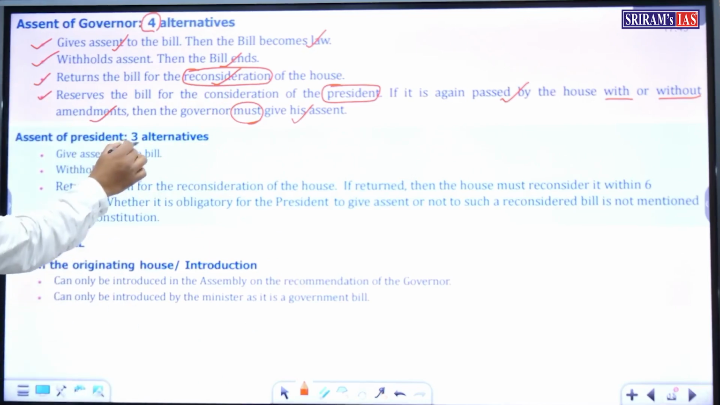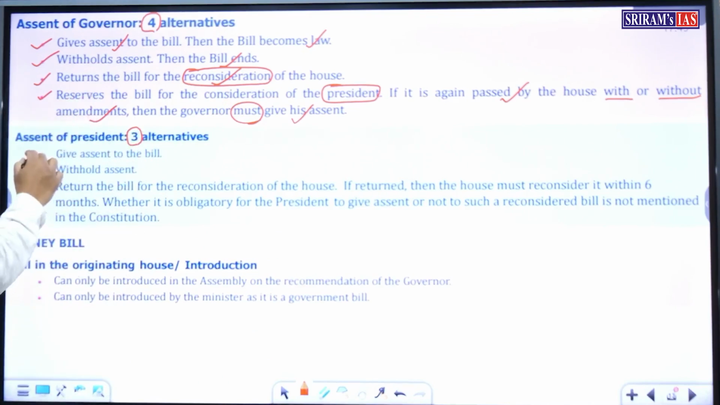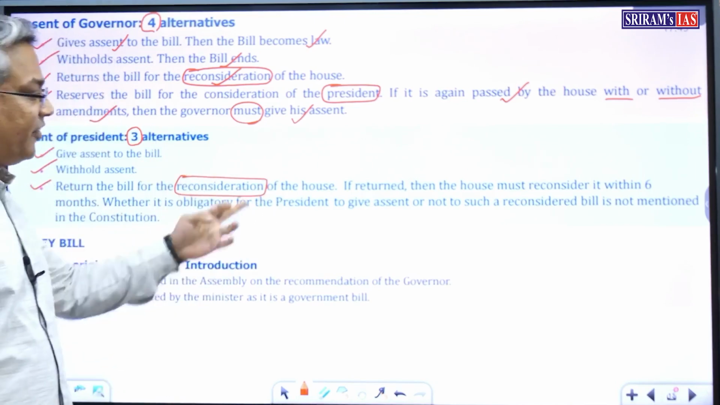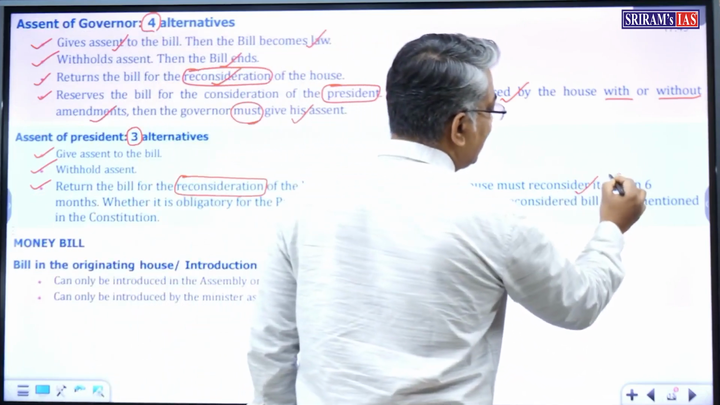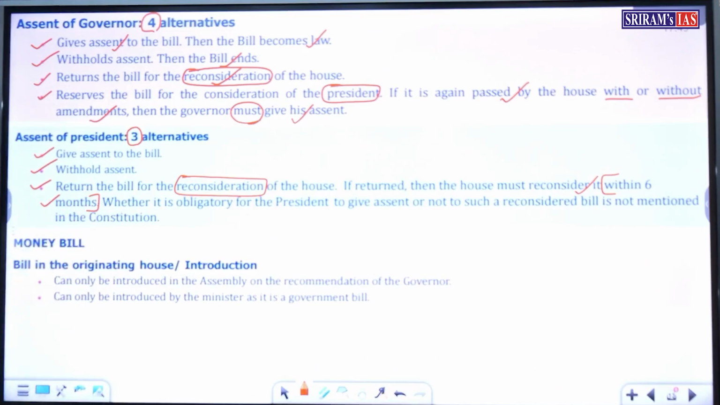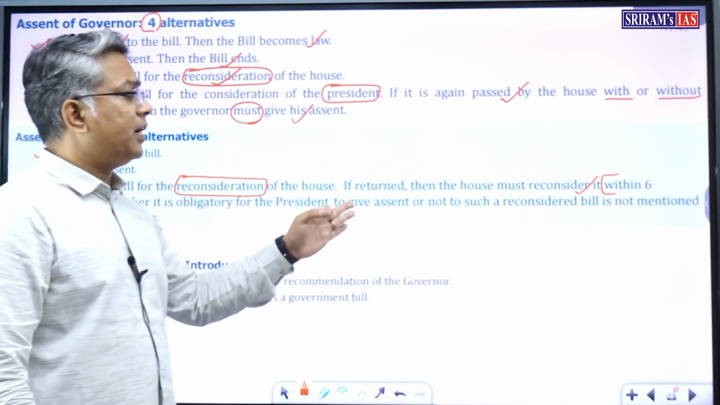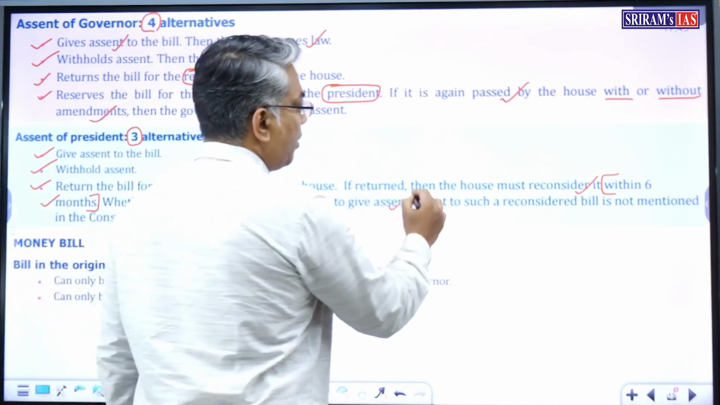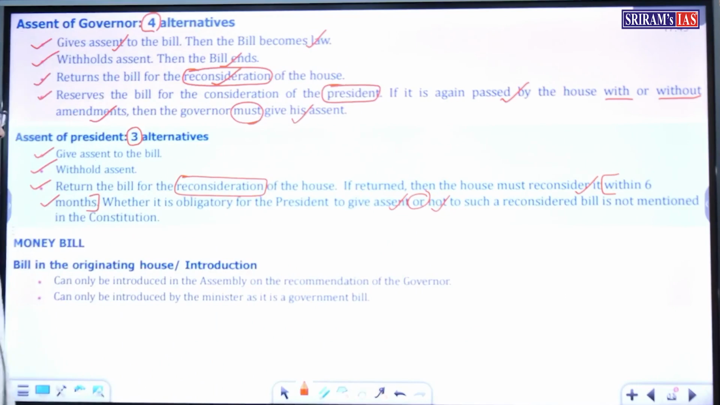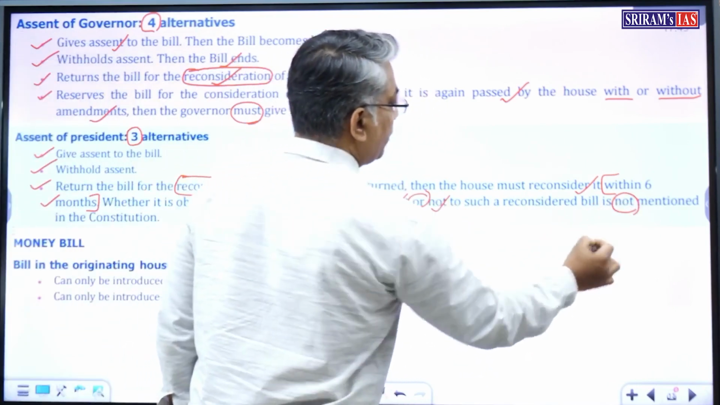So, a bill reserved by the governor for the consideration of the president has 3 alternatives. He can give his assent to the bill, he can withhold his assent to the bill, and he can return the bill for reconsideration of the house. In the case of reconsideration, if returned, the house must reconsider it within 6 months. Whether it is obligatory for the governor to give his assent or not to such a reconsidered bill is not mentioned in the constitution. Okay.